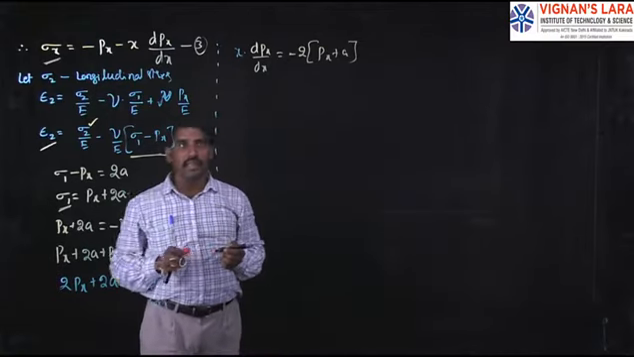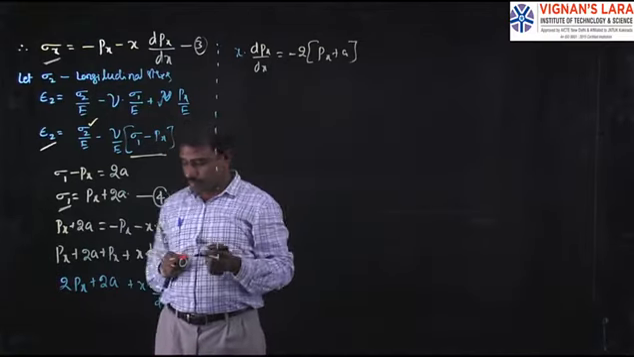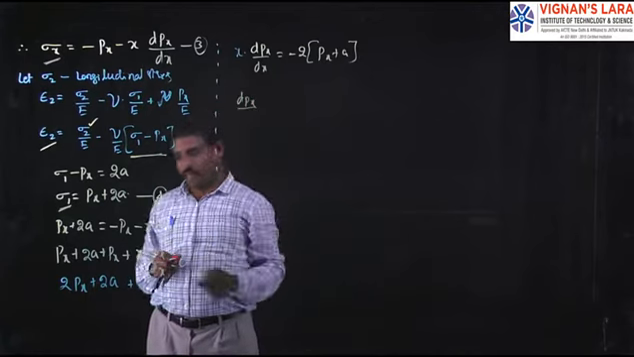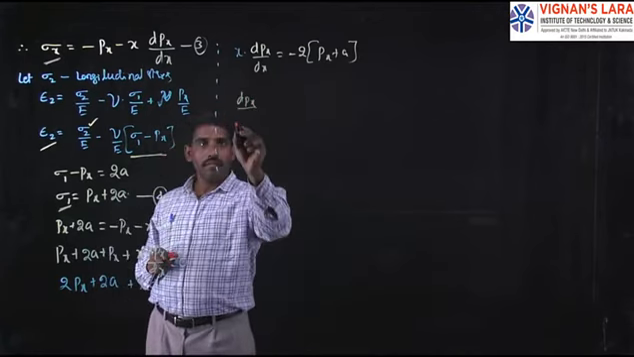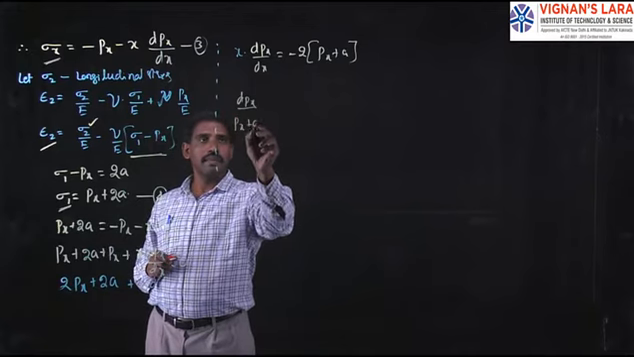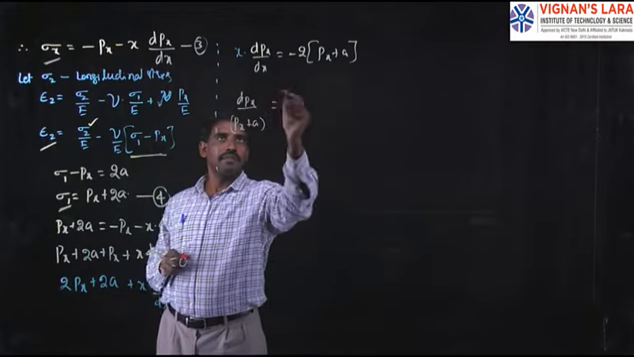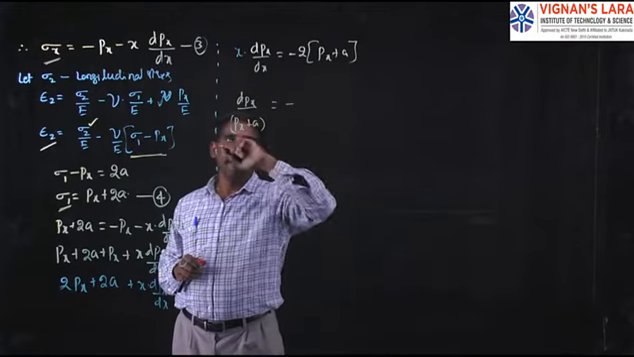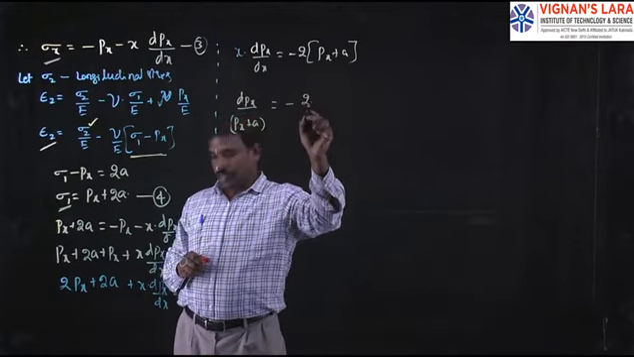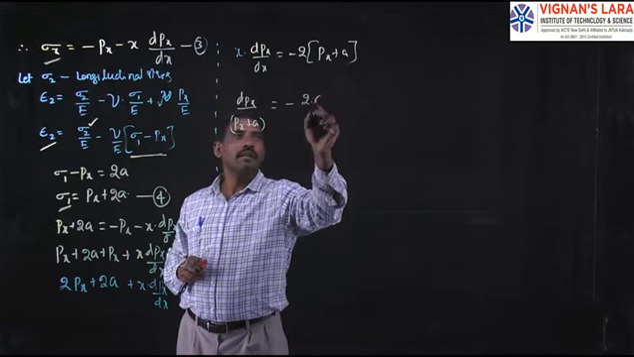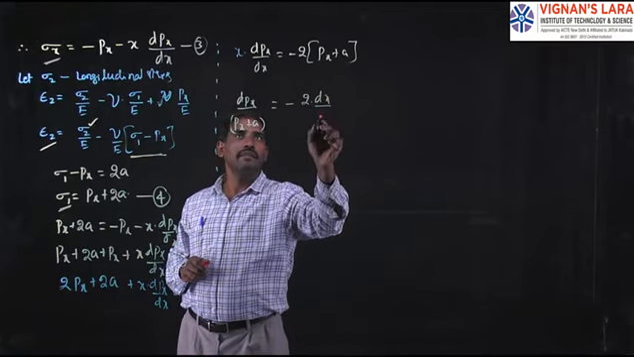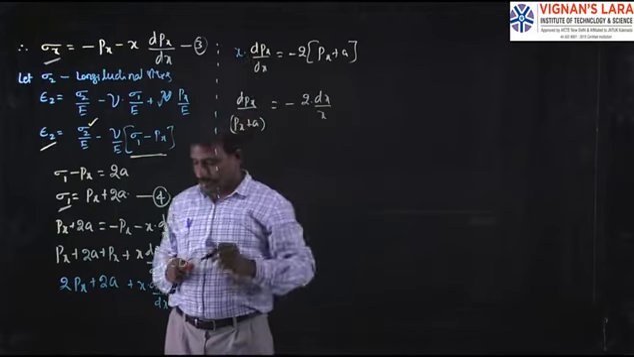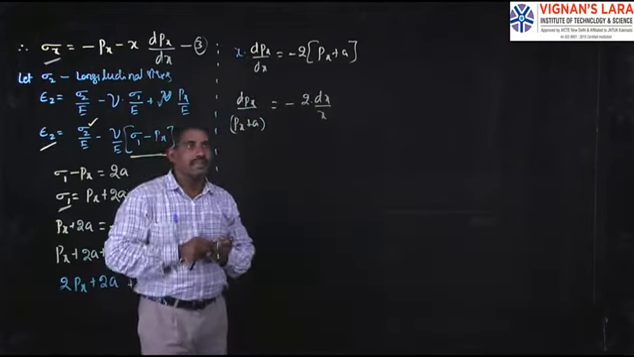This can again be rewritten as dpx divided by (px plus a) equals minus 2 into dx by x. This is the generalized formulation.